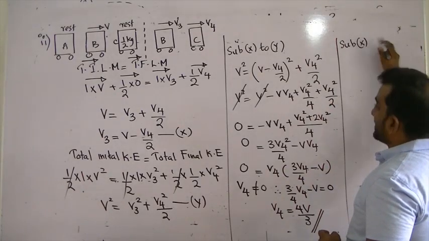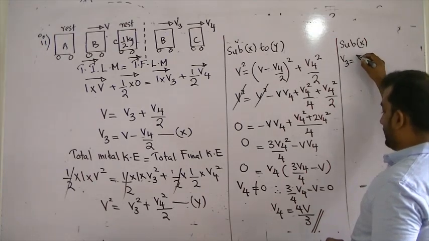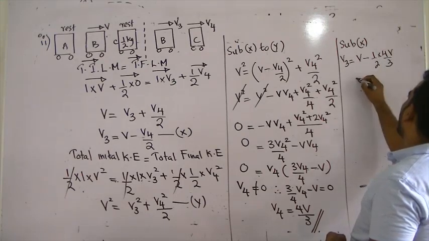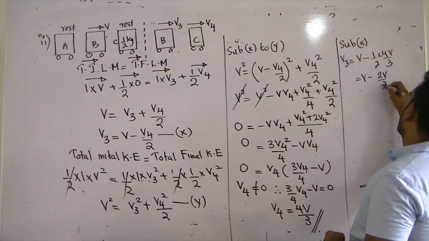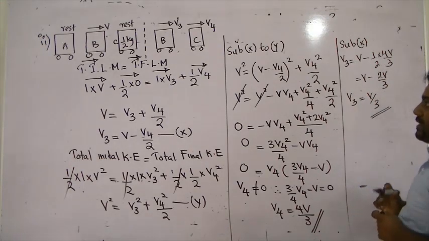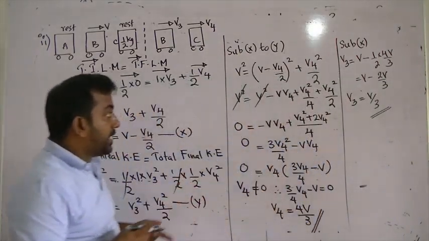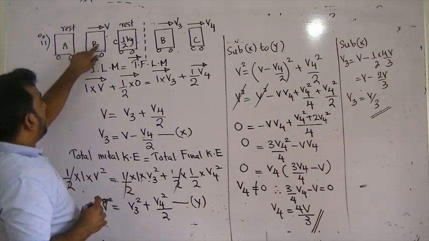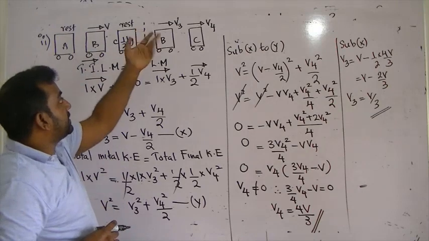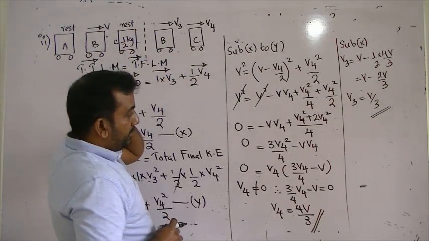Substitute to equation X. If you substitute to equation X, V3 is equal to V minus V4 over 2, with V4 being 4V over 3. V minus 2V over 3. Cross multiply, V over 3. V3 is V over 3. So they are asking you a very nice question. Subsequently, how many collisions? A will collide with B. Subsequently, B will collide with C. That's it. B will have a different velocity. C will have a different velocity.